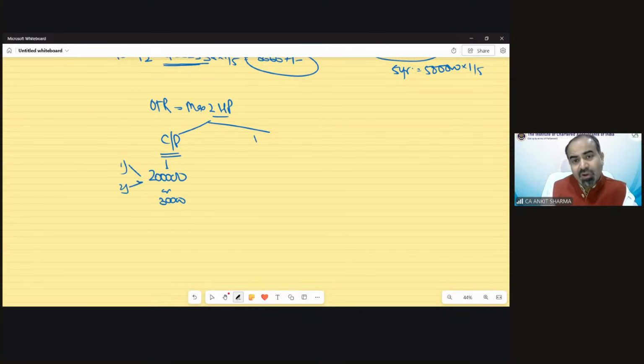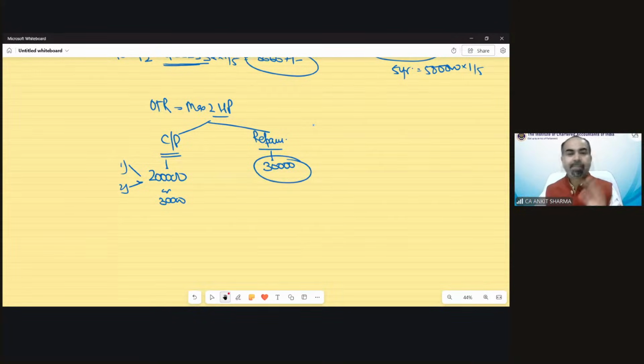But if it is for repairs, etc., then it would be maximum 30,000 irrespective of any condition. You cannot claim more than 30,000 if the property is self-occupied or vacant. Understand? So please check in the question the purpose for which loan has been taken. The condition has been mentioned over here.